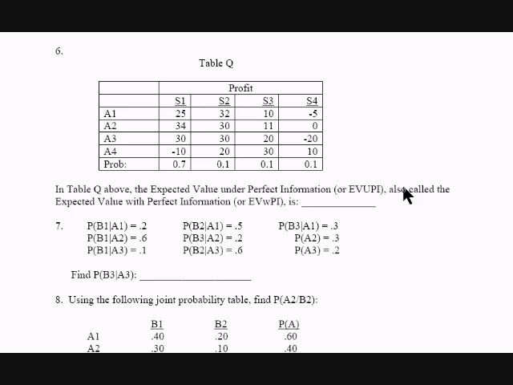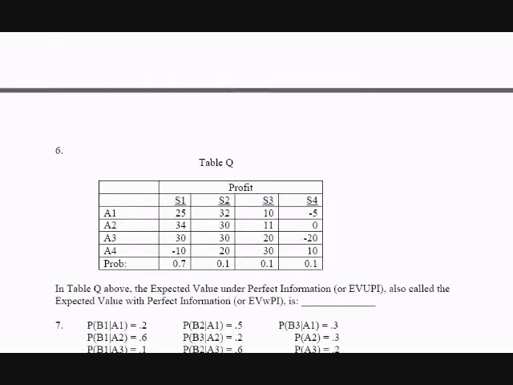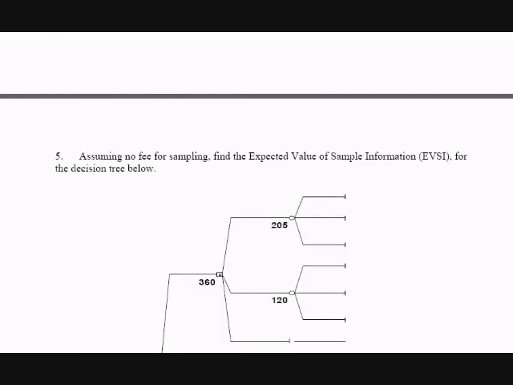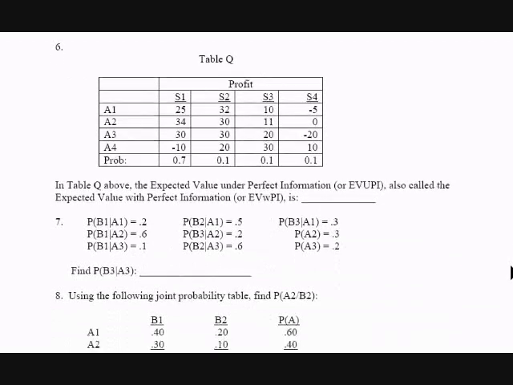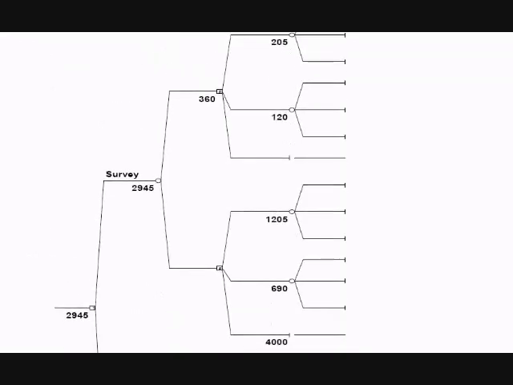This is the expected value with perfect information. Remember, this is not the expected value of the sample information or the perfect information. That's of. Now with the information, this is how much we're going to make if we do have the information. The example up here, our expected value with the survey is $29.45.